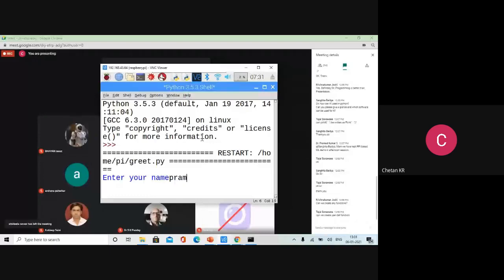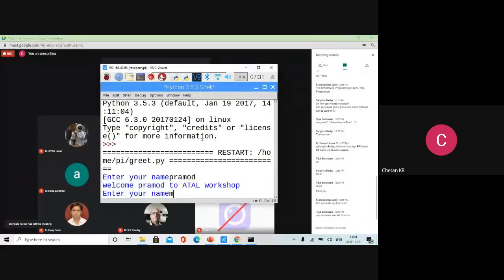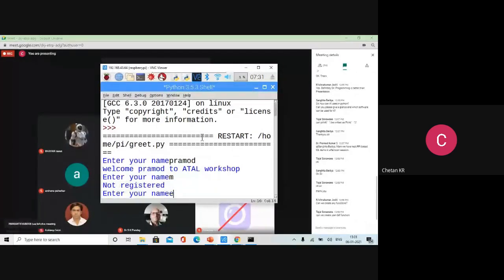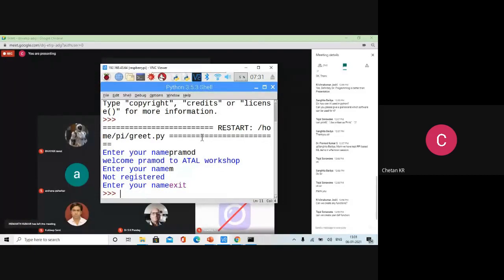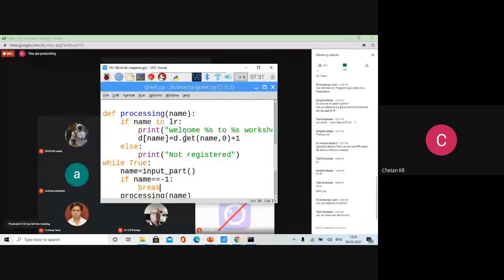Enter your name: Pramod. Enter your name: Mohit. Okay, exit, done. The file is created. So functions can be used; you have to use def. Of course, functions will help you to reuse code. Even classes can be used. You can create classes, and inheritance is possible. Exception handling is possible. You can use try and catch.